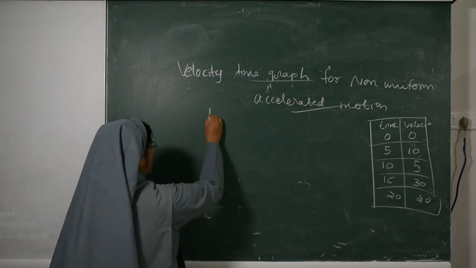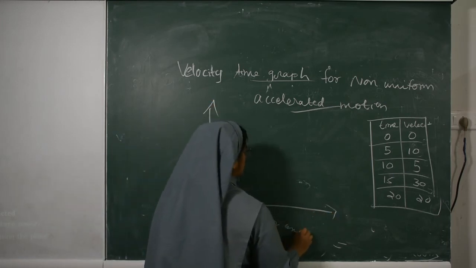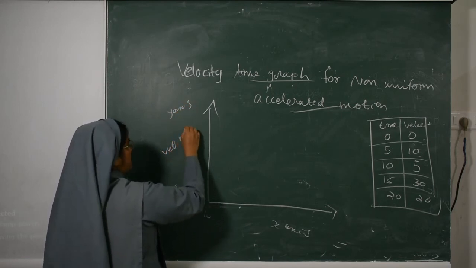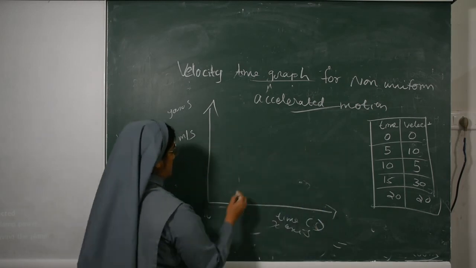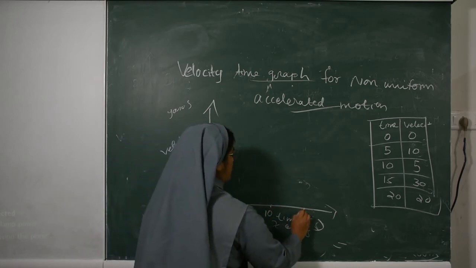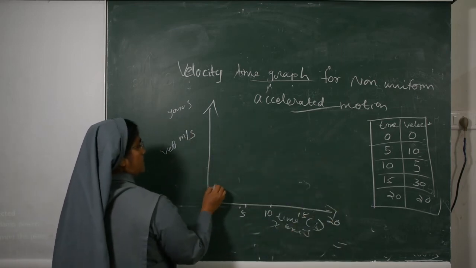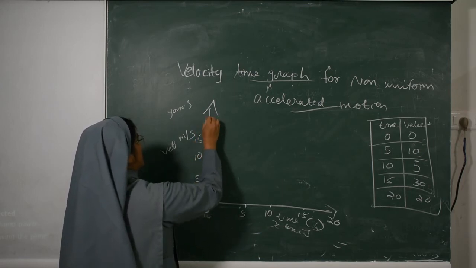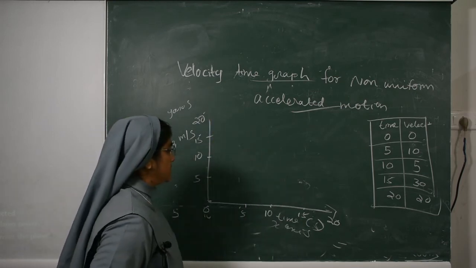So the graph will have the x-axis and y-axis. Velocity we are writing in meters per second, and time in seconds. Time is given as 0, then 5, 10, 15, 20. Then velocity is given as 0, 5, 10, 15, 20 and 30.